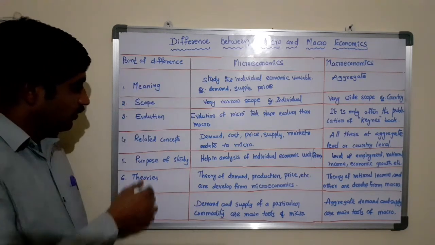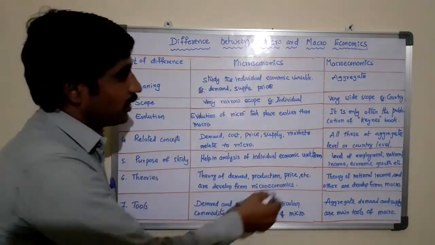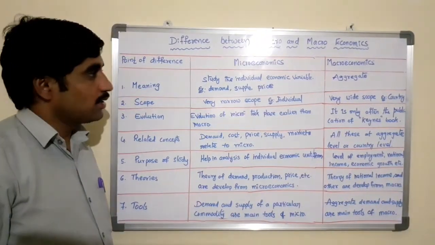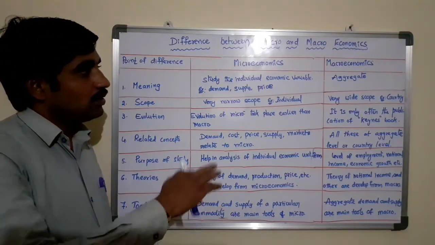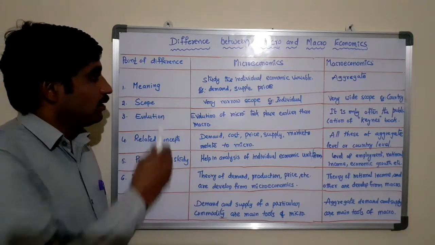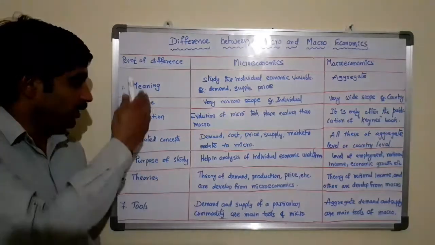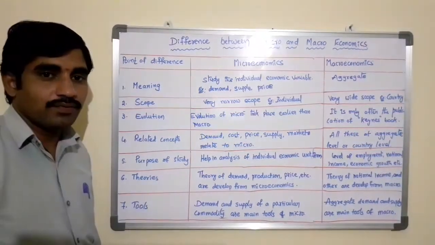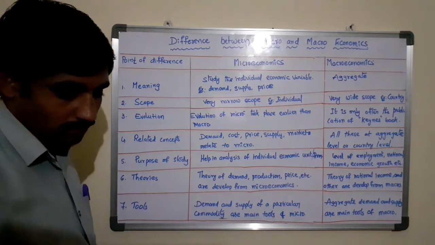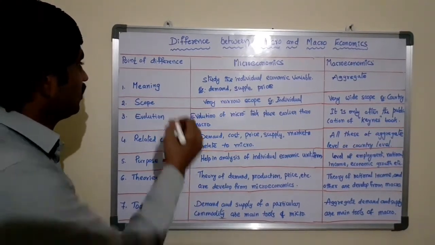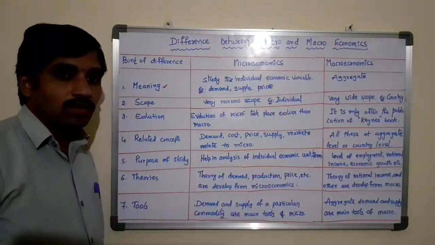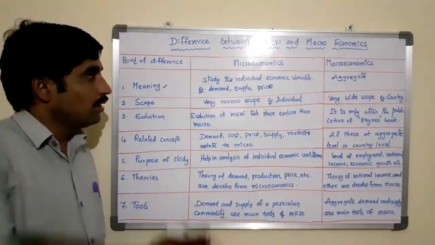Here are the points of difference between microeconomics and macroeconomics. Now let us see how micro and macroeconomics differ with respect to different points or features. The first one is meaning. So what is the meaning of microeconomics and macroeconomics?